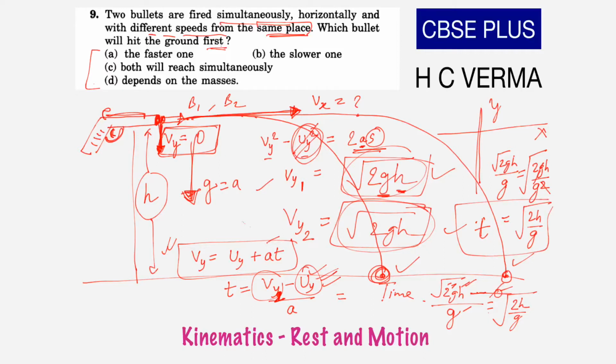So if we are getting the same time, which bullet will hit the ground first is not relevant. Both the bullets will reach simultaneously, at the same time. So both will reach simultaneously. This is your answer C.